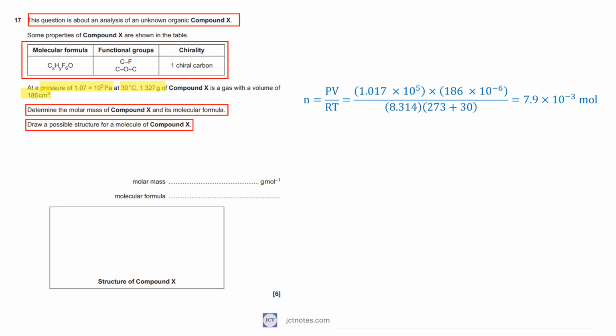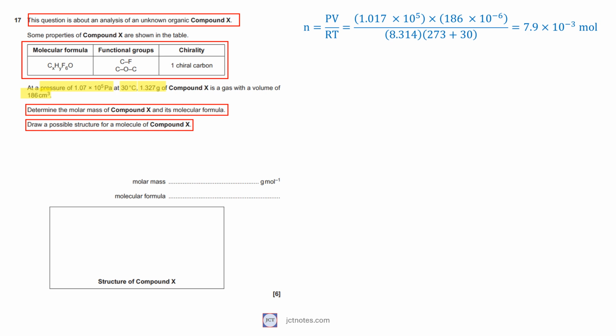Using the ideal gas equation, we can calculate the number of moles of the compound X. Remember to convert 186 cubic centimeters to 186 times 10 to the power of -6 cubic meters and use the temperature in Kelvin. I get 7.9 times 10 to the power of -3 moles. If we divide the mass by the number of moles, we have the molecular mass as 168 grams per mole.